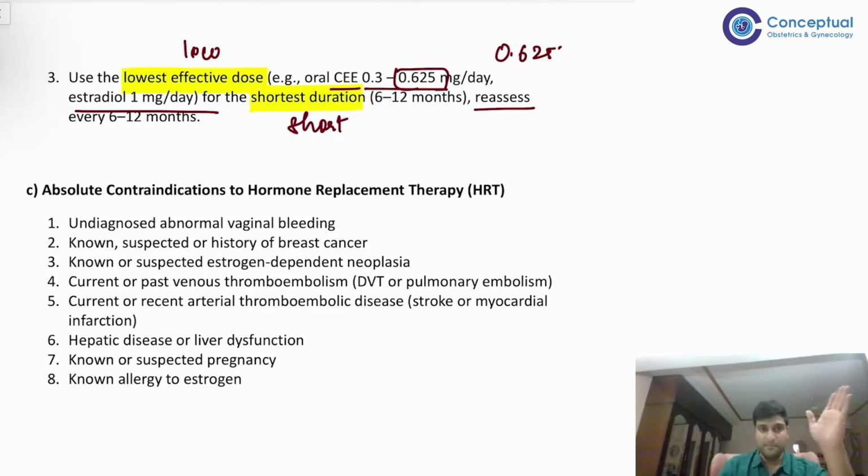तो key points क्या हैं? अगर non HRT है, right, for hot flushes, क्या दोगे? VPEG. VPEG क्या है? Venlafaxine, paroxetine, escitalopram, gabapentin.